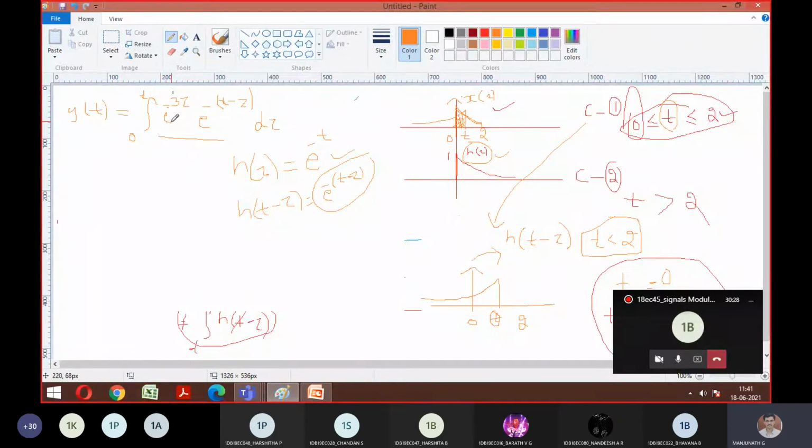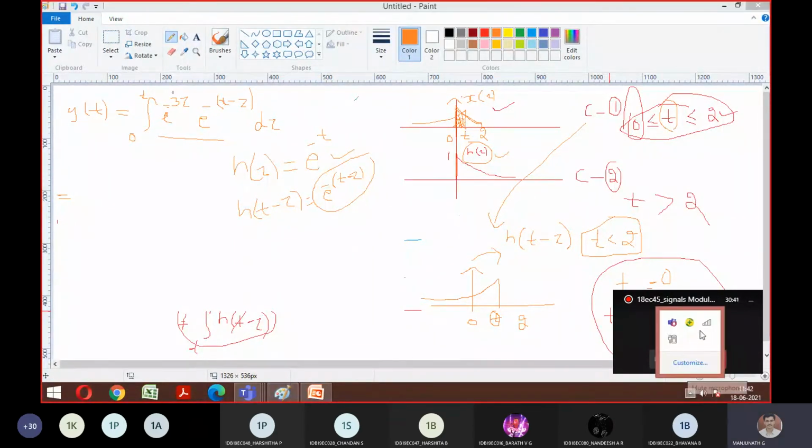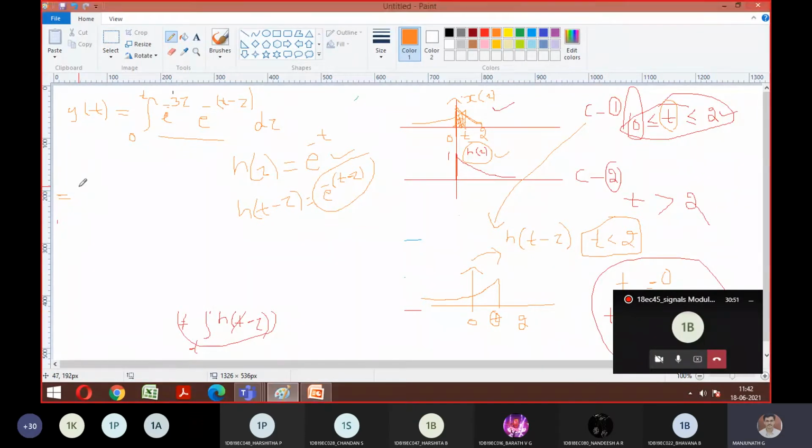So I was given a hint that t should be replaced with t minus tau. So how will you integrate this? I hope this is like integration by parts. Integration by parts, I hope everyone remembers. Yes or no, guys? Integration by parts. Do you remember the formula? Okay, let me make you remember.